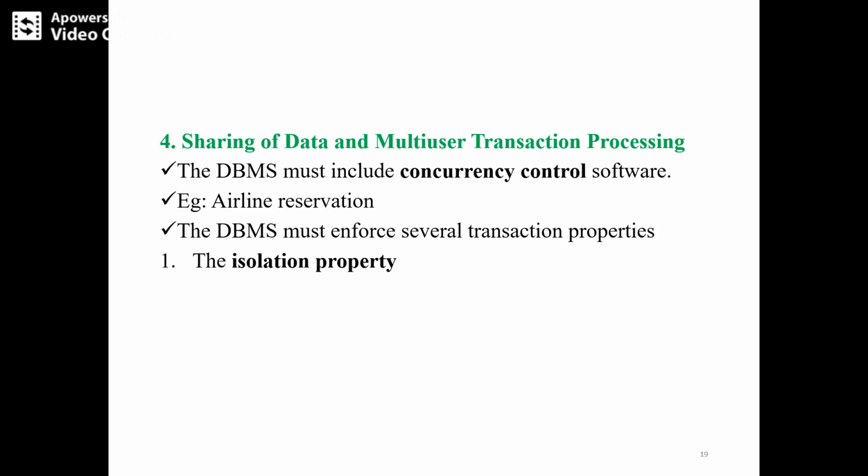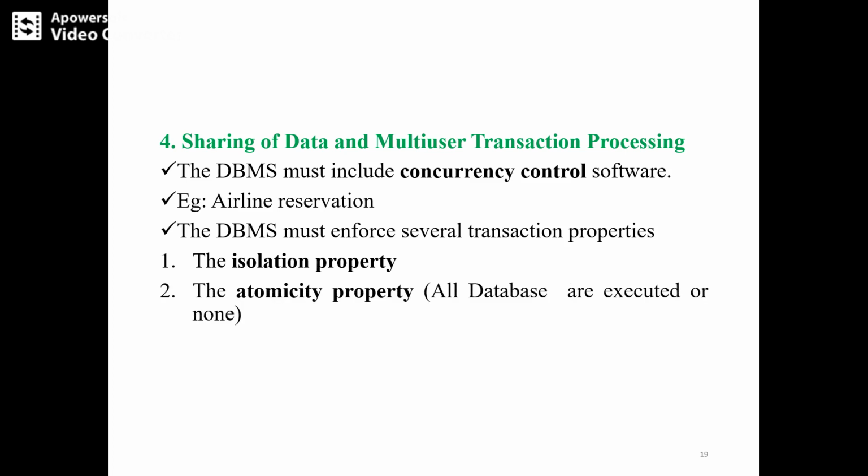In short form, we call it ACID. Some of them we have listed here: one is the isolation property and the second is the atomicity property. By using all these properties, we can maintain concurrency control when the data is shared in a multi-transaction processing system.